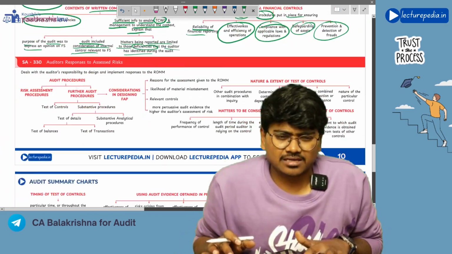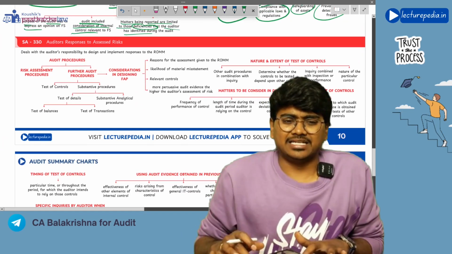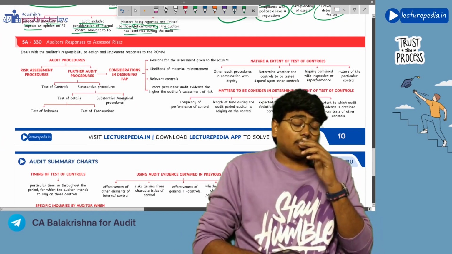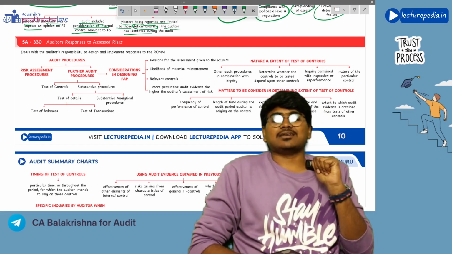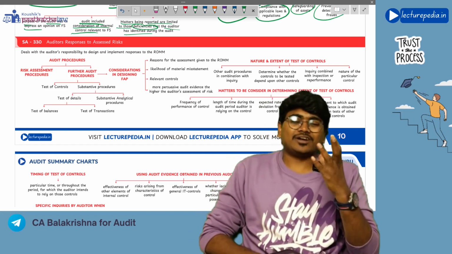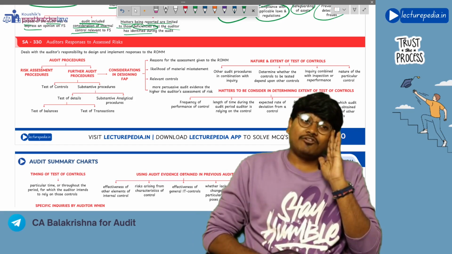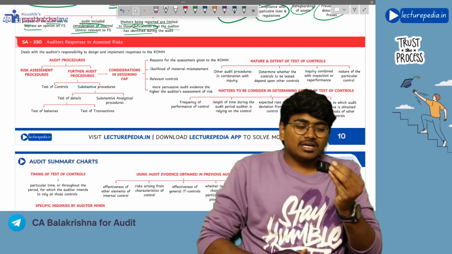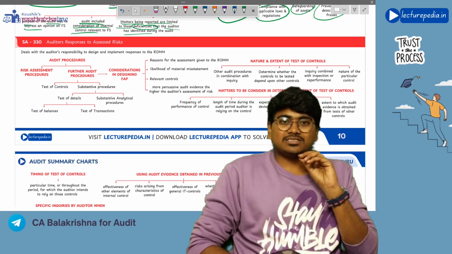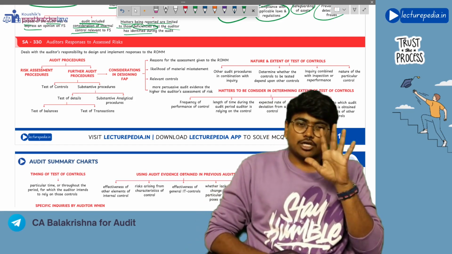Next, SA-330. So as per SA-330, the auditor will design his responses, which are nothing but further audit procedures. For the assessed risk of material misstatement, the auditor will design his responses in the form of further audit procedures.